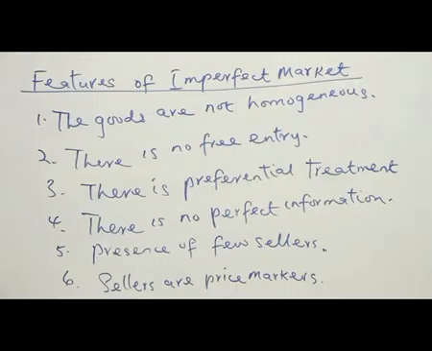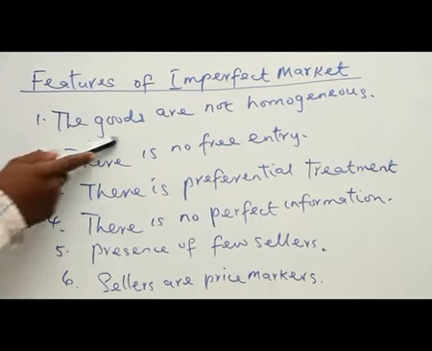Now, let us examine the features of imperfect markets. That is, what are the necessary conditions that the market must meet before we can say it is an imperfect market? But we have said earlier that among all the types of imperfect market that we have, only oligopoly is the one we can see being true, while others are not. But let's look at the features.